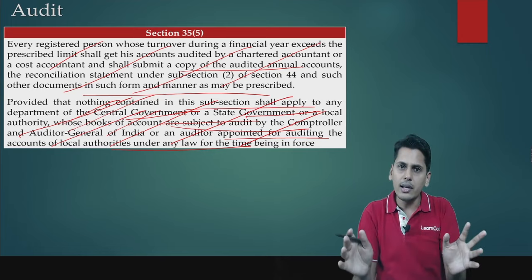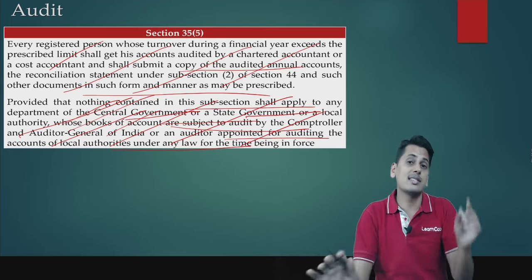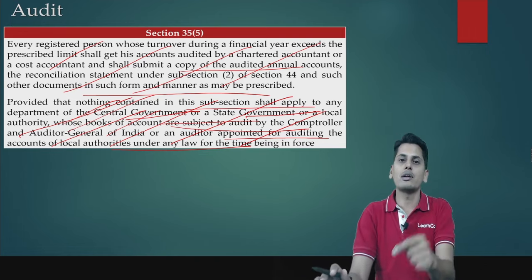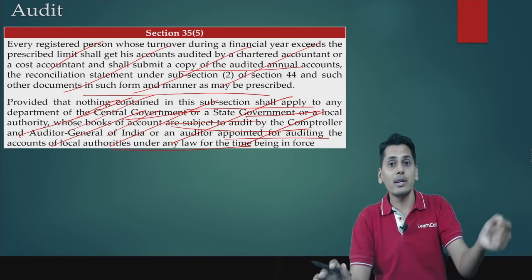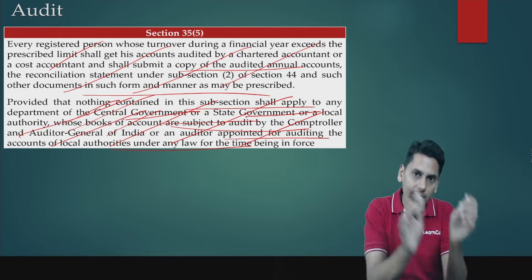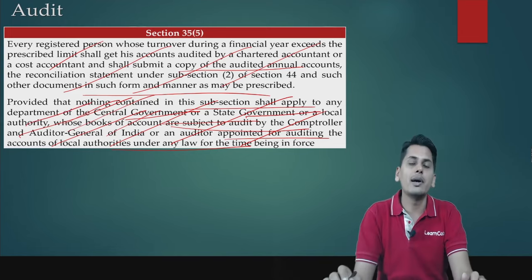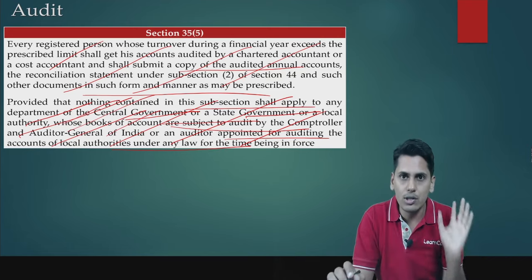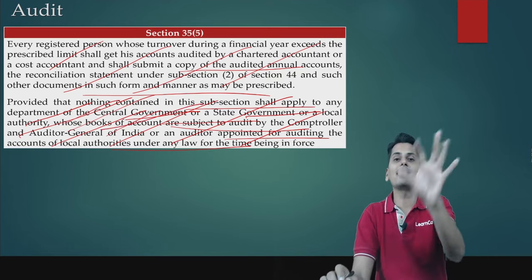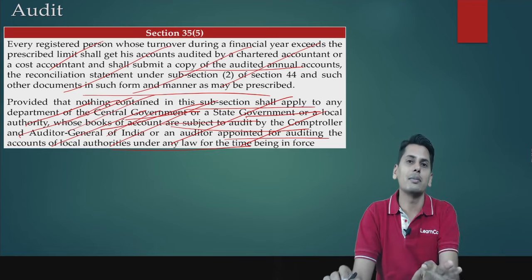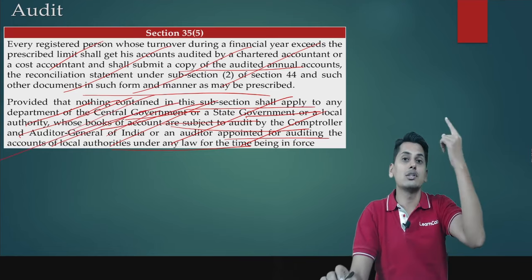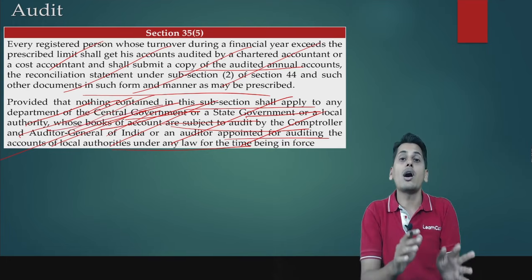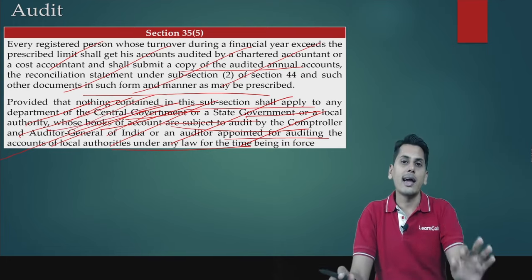Friends, the amendment, what we have discussed is only so much. Since section 44 has been replaced totally, we are just going to read section 44 in a detailed manner. When we read it, you will get to know that prior to amendment, these persons, that is these departments, were supposed to file 9. 9C was not required because this proviso is there in section 35 subsection 5. After amendment, this proviso is now placed in section 44 of annual return itself, which means that these persons are not required to file GSTR 9 as well.